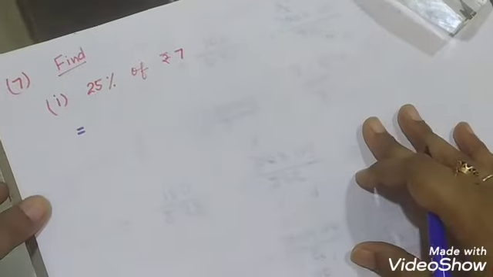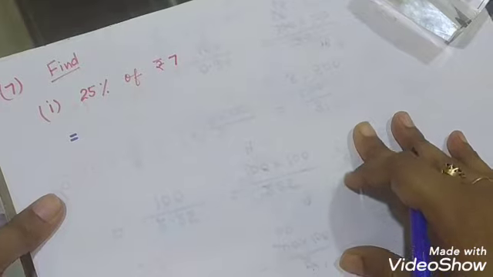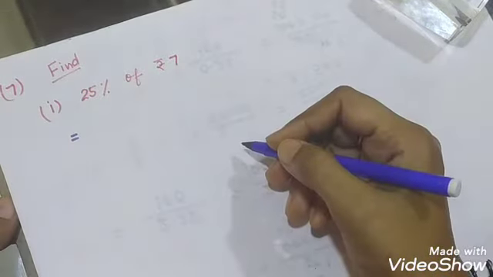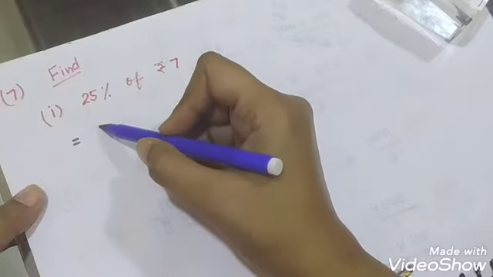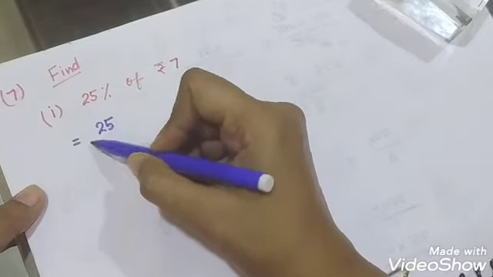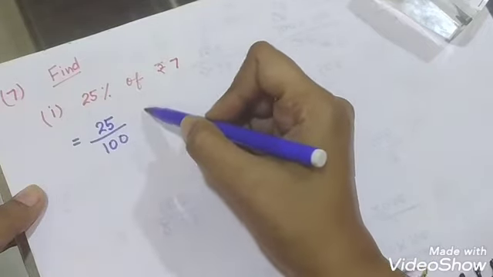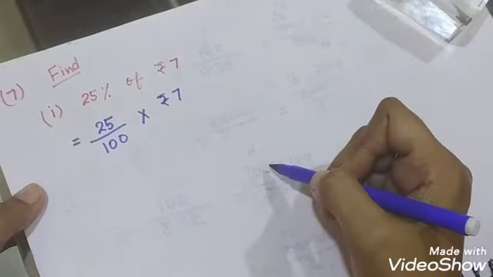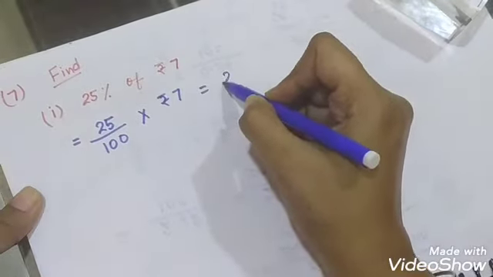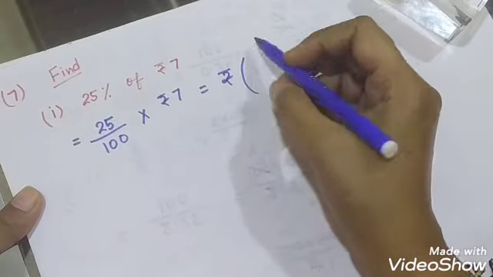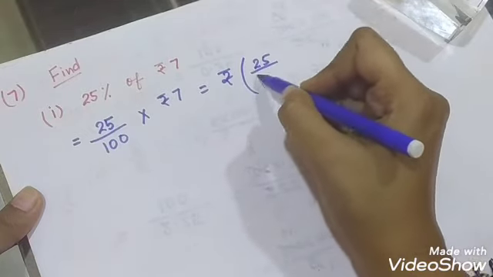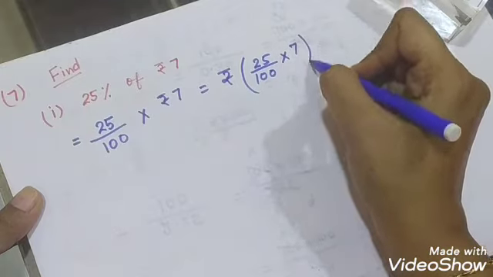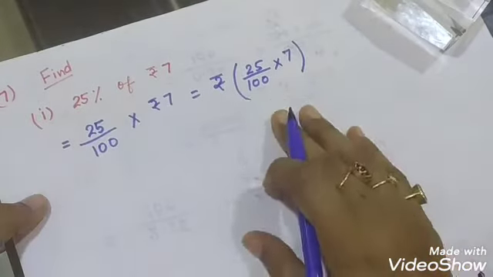Next is question number 7, and in question number 7 we need to find 25% of rupees 7. So 25% means 25 upon 100. Of means into rupees 7. Okay, then in the next step we will write rupees in front, and in the bracket we will do multiplication. 25 into 100 into 7. Now is something cancelling out there?